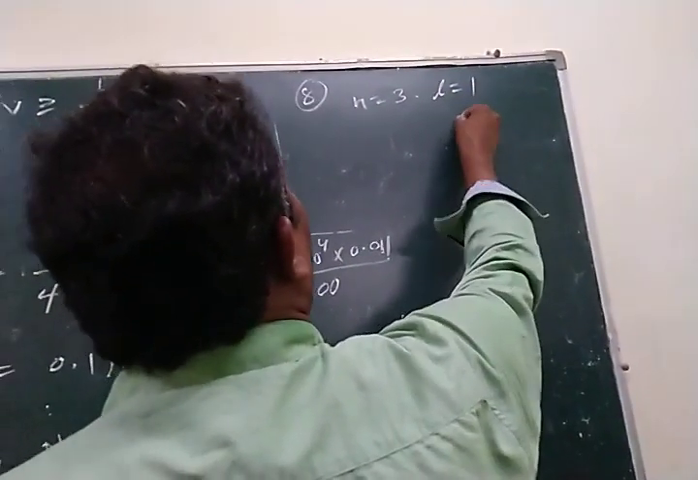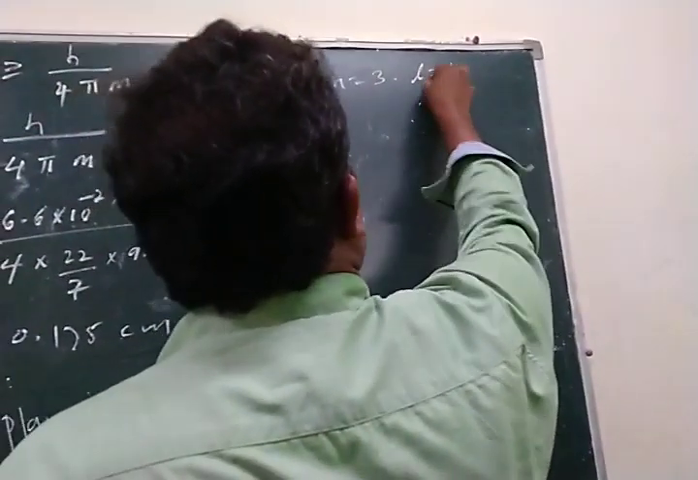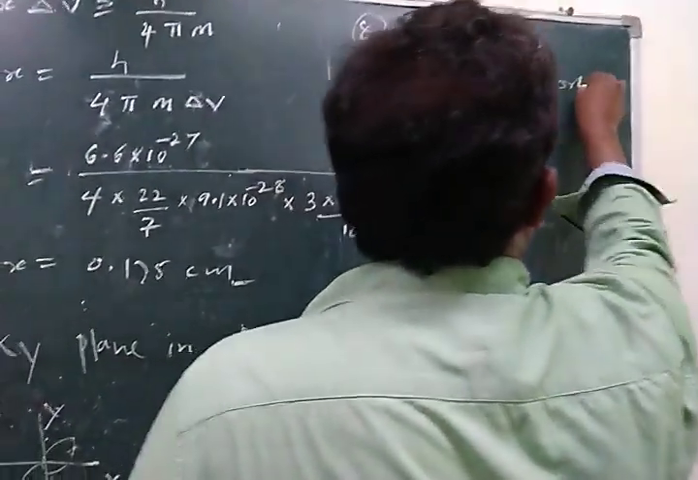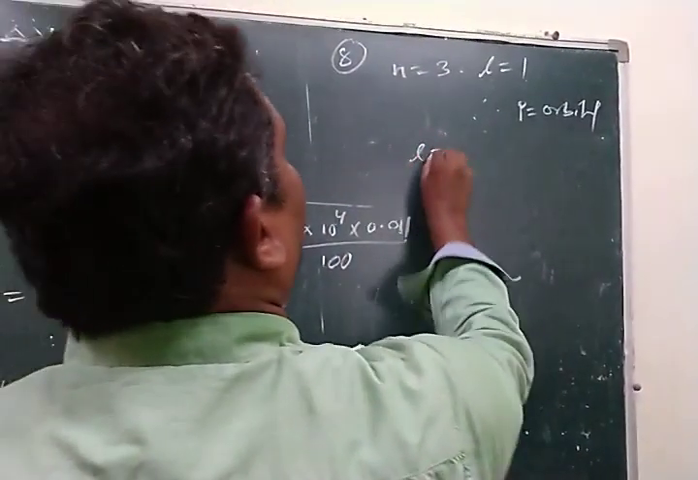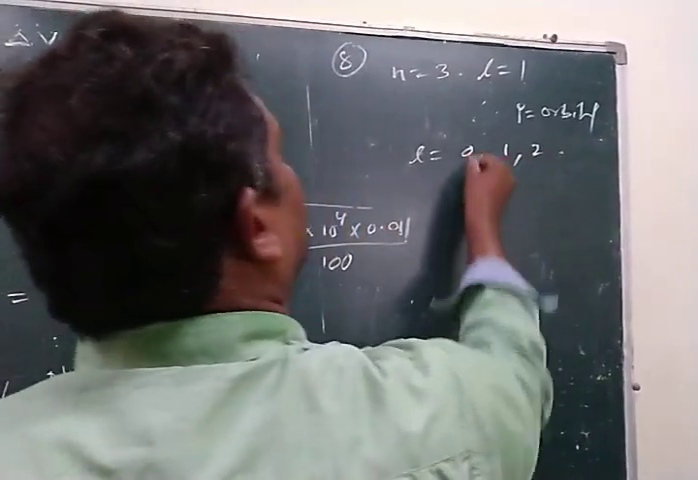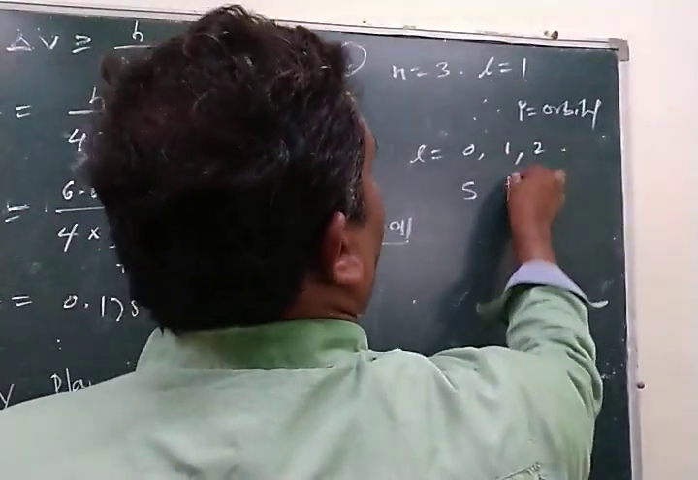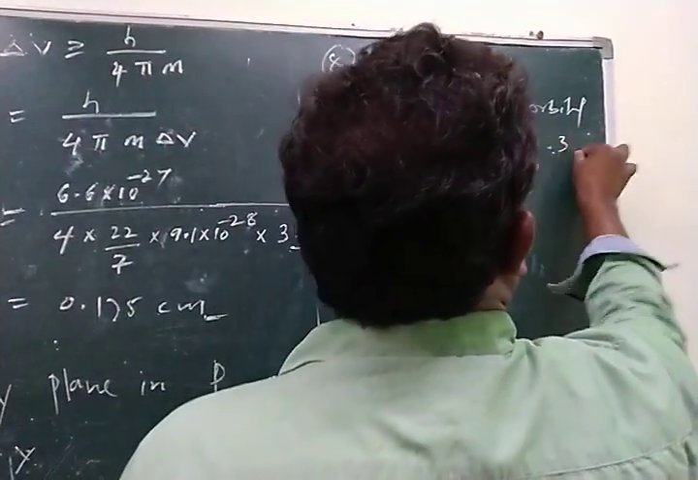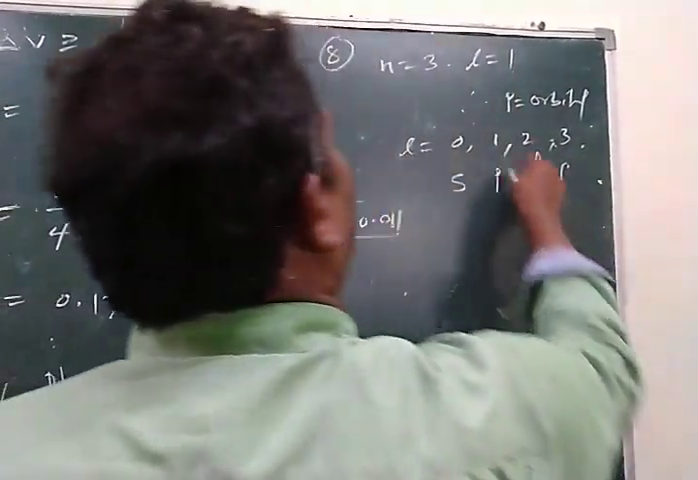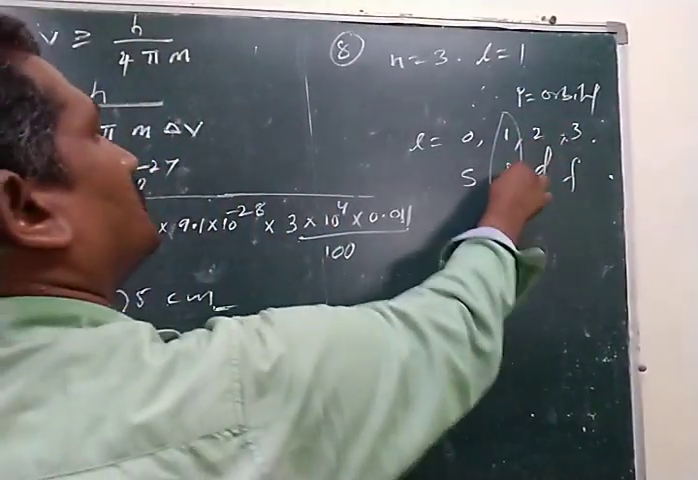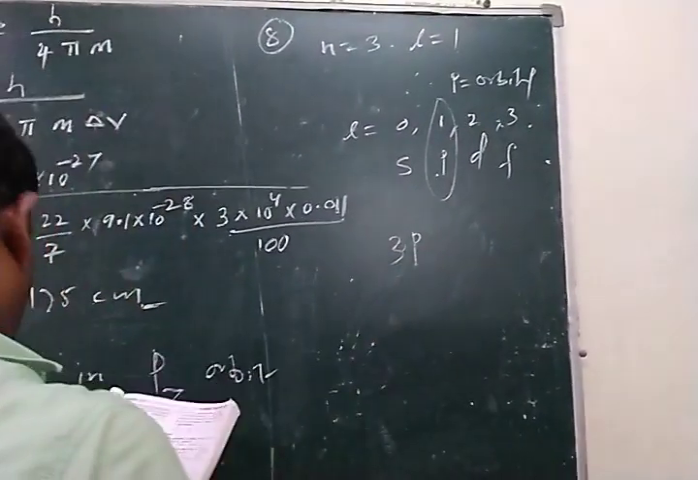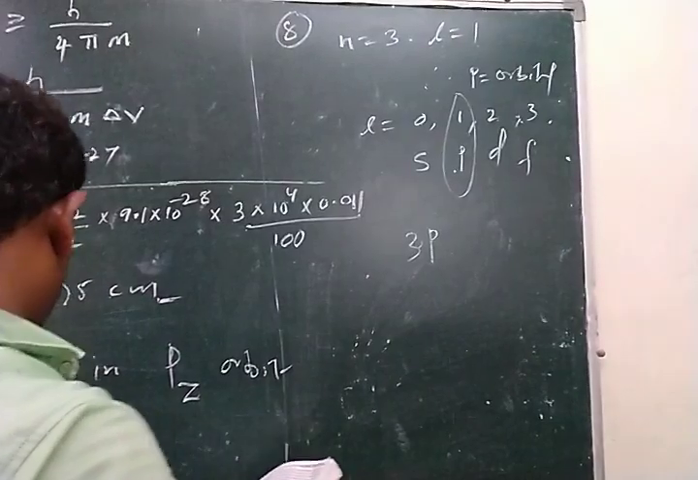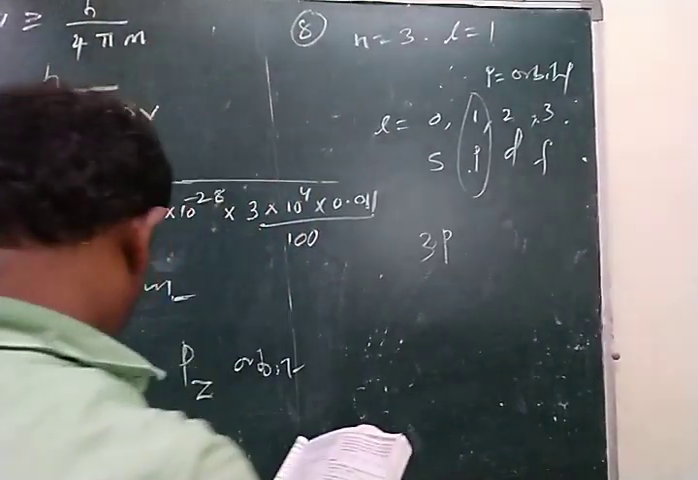l equals 1 means a p orbital. If l equals 0, it is an s orbital, l equals 2 is a d orbital. So l values are 0, 1, 2: 0 means s orbital, 1 means p orbital, 2 means d orbital, 3 means f orbital. Here they have given l equals 1, so it is a p orbital. With n equal to 3, it is a 3p orbital.